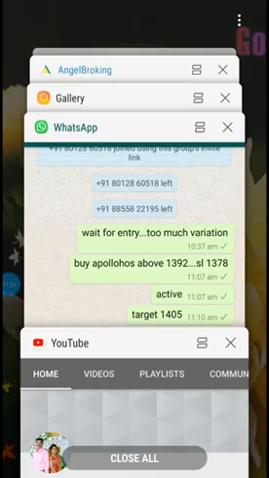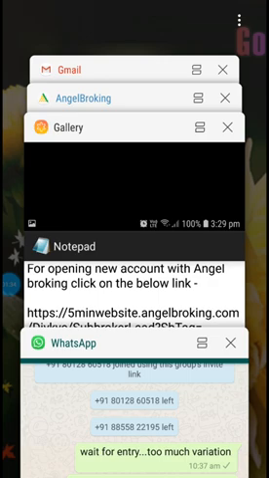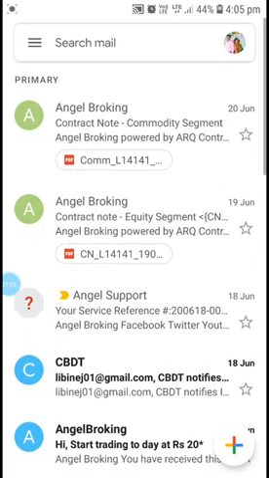Okay, now let us come to the topic. Today I am going to explain about the contract note, and where we can find it. Most people are not aware of what a contract note is and where to find it. Every day after a trade you will get a contract note to your mail ID, so the first thing you have to do is open your mail ID.